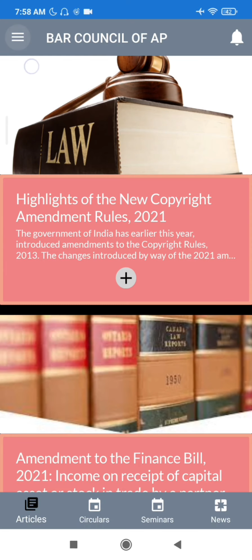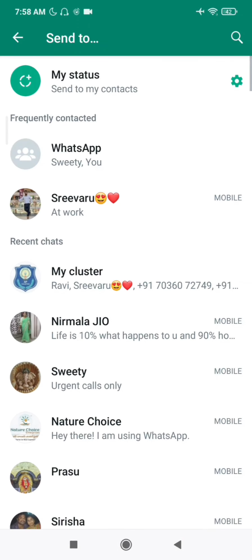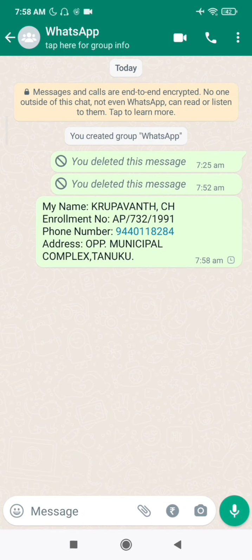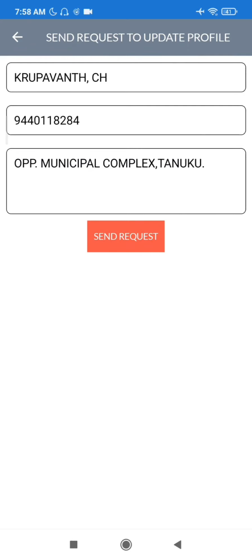Click on menu button. In menu at top there will be profile details including name of advocate, enrollment number and address. You can click on share icon to share contact details of advocate with other apps like WhatsApp, etc. You can see the contact details of advocate: name, enrollment number, phone number and address. Click on pen icon in the menu to see full profile details. If you want to change any details being displayed here, click on send request.